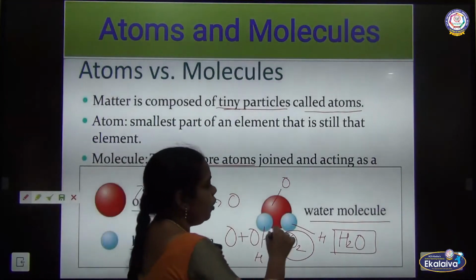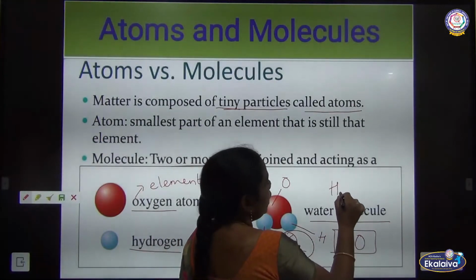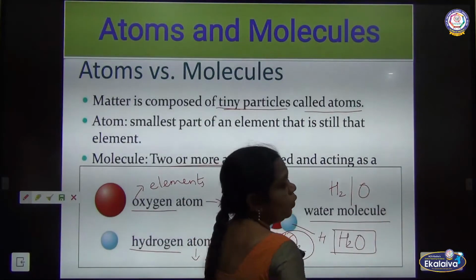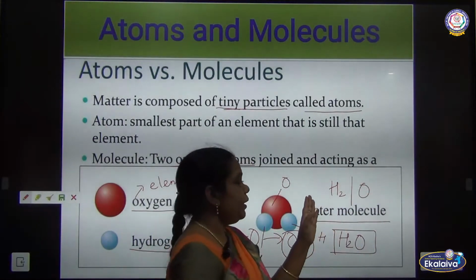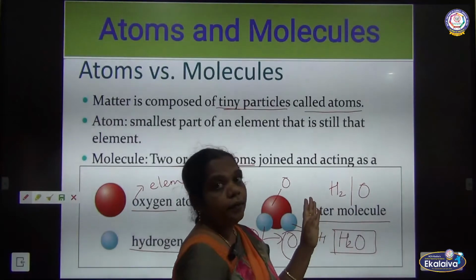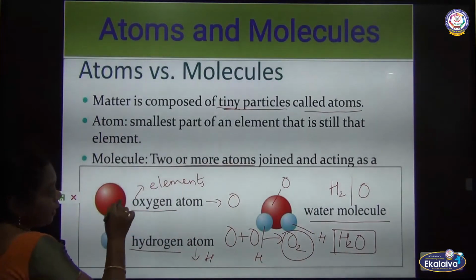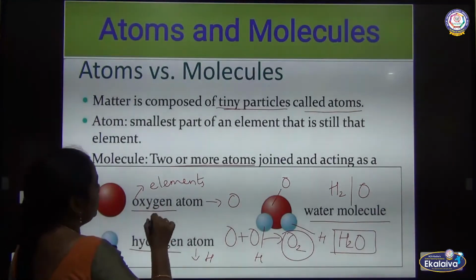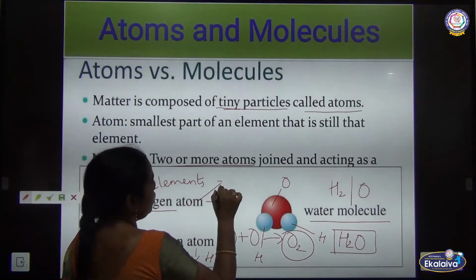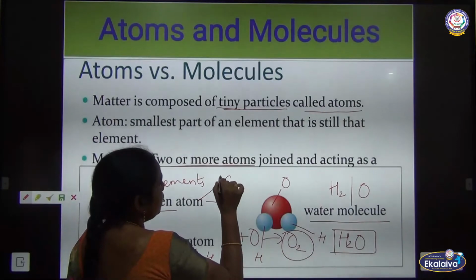Water can be broken into H2 and O; we can separate hydrogen as well as oxygen, but the atoms are indivisible particles. What are atoms called? Indivisible.